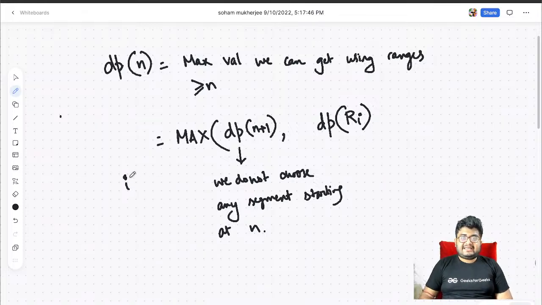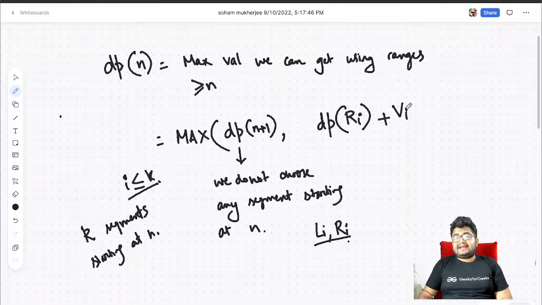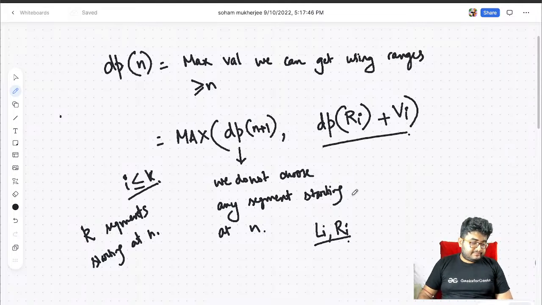Let's say there are k segments starting at n, so i is less than equal to k. We'll choose the ith segment. When we choose the ith segment, let's say the range is from Li to Ri, we cannot choose any other element in this range. So we'll directly go to Ri, and we have chosen this, so we'll get the value Vi. This will be added. So this is the recursion.